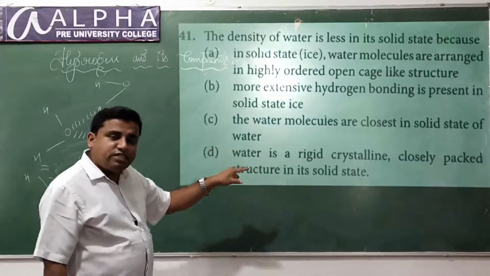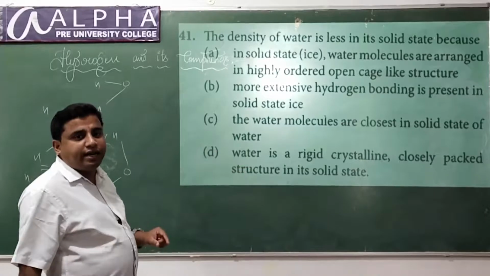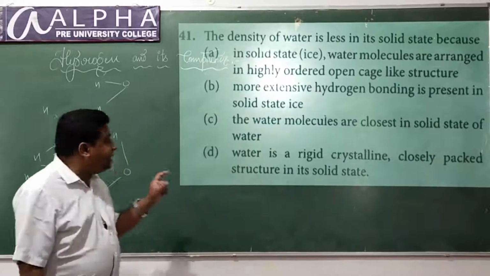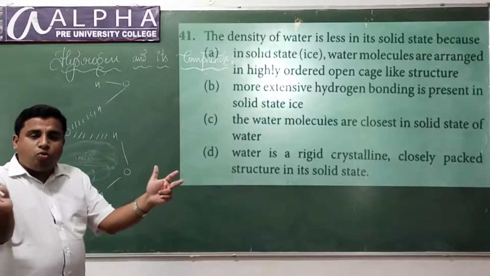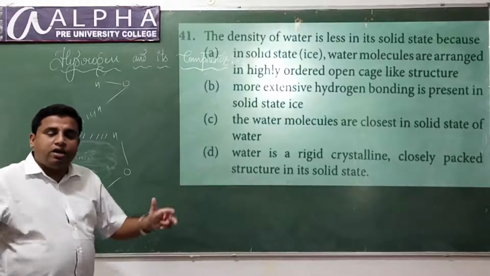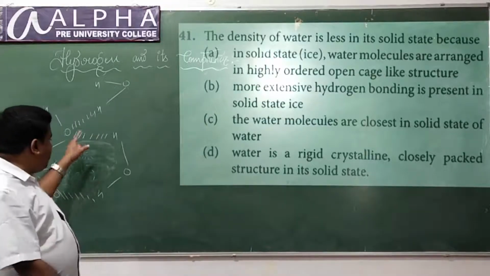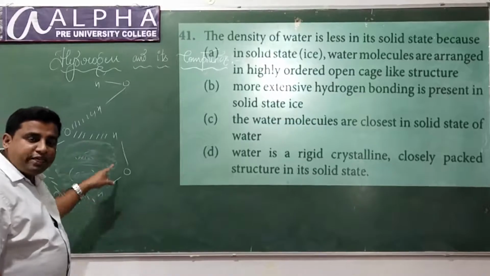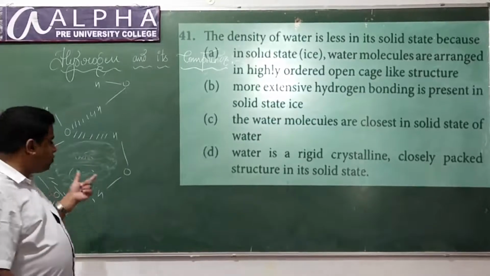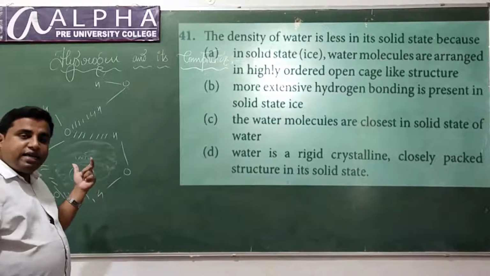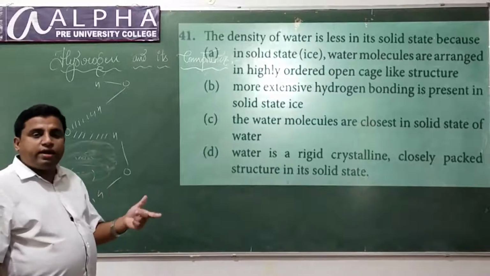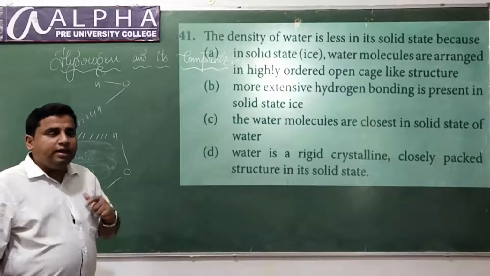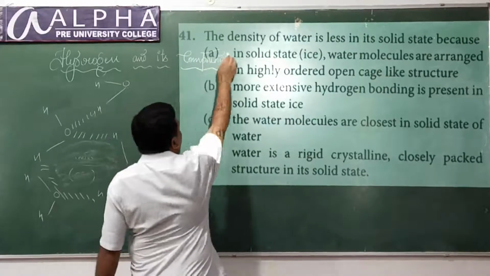Water is rigid crystalline, that is correct, but it is not the correct reason. What is the correct reason? In solid state all the water molecules will be associated in a highly ordered way, and in between water molecules there will be empty space, and that empty space will be filled with air. Since air is filled, water in the solid state will become less dense. So the correct option is option A.